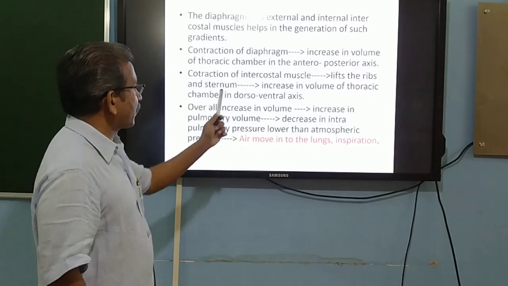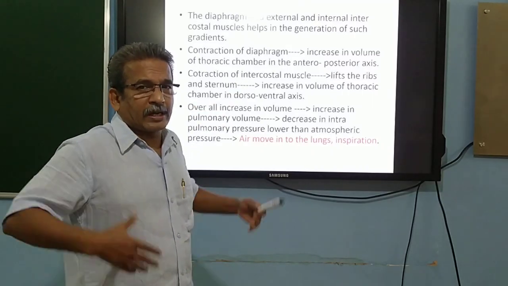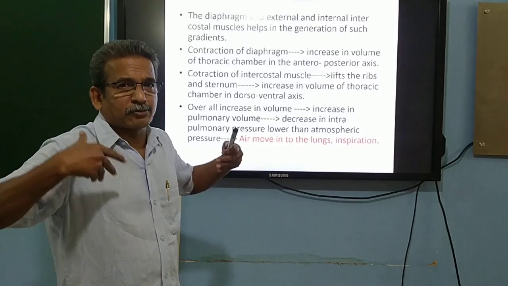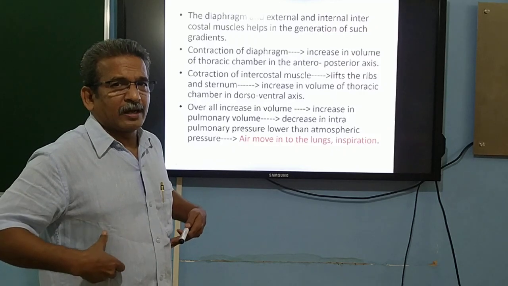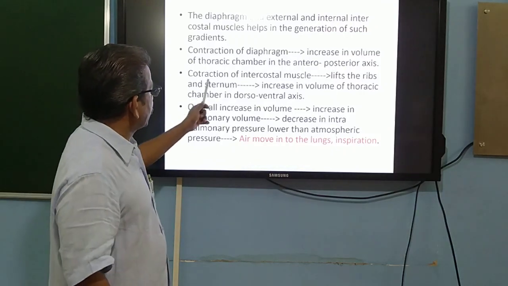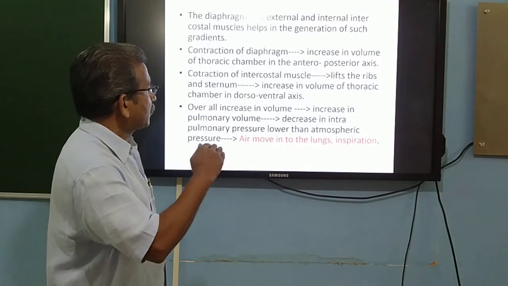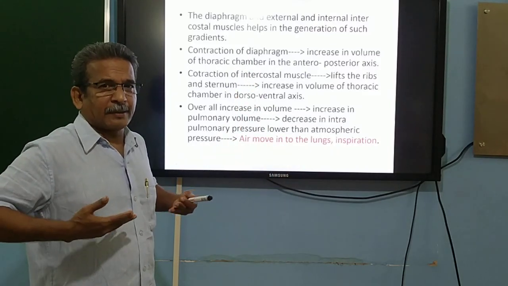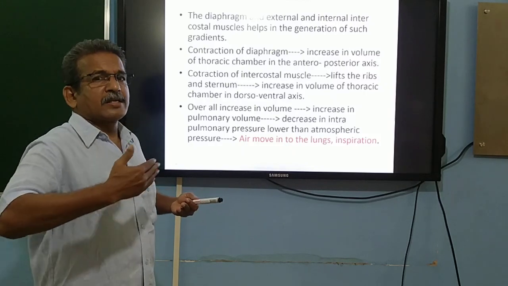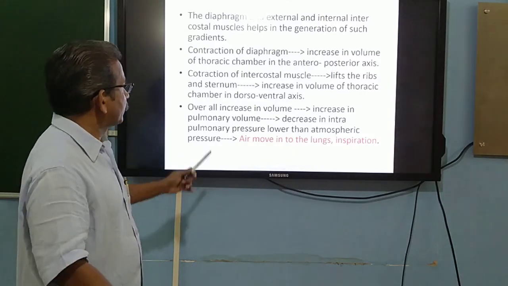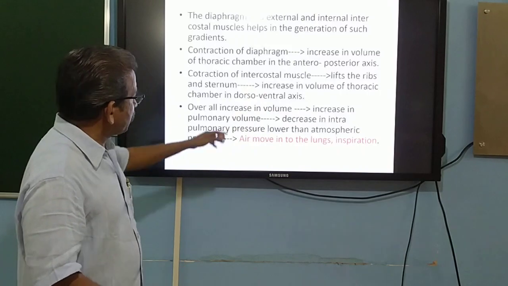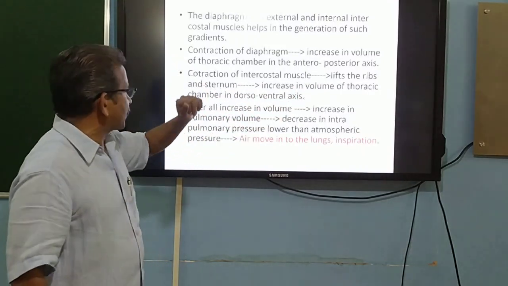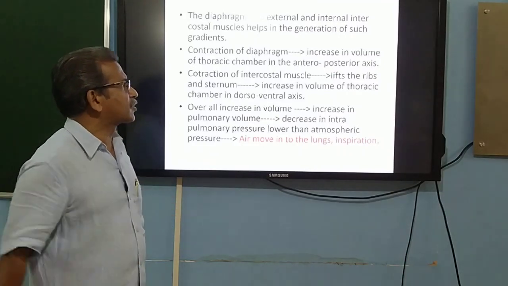Then contraction of the intercostal muscles. We know that the intercostal muscle is the muscle that interconnects the different ribs, the muscle that is present between the ribs. So the contraction of the intercostal muscles lifts the ribs and sternum. It raises the ribs upwards and the sternum moves forwards. And this movement of ribs and sternum increases the volume of the thoracic chamber in the dorsoventral axis.